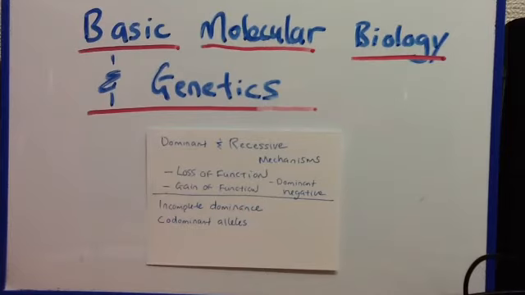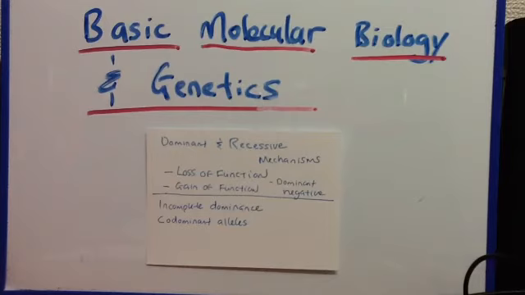And let's talk about dominant negative. So dominant negative, we're talking about a mutant case here, and this is an abnormal function that interferes with a normal allele. An example of this would be collagen mutations in osteogenesis imperfecta. So obviously this is a mutation, and we would call this dominant negative.